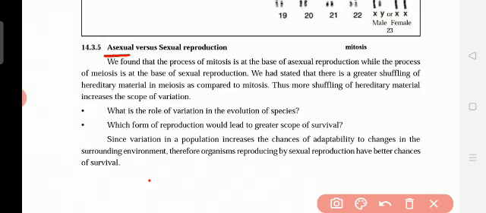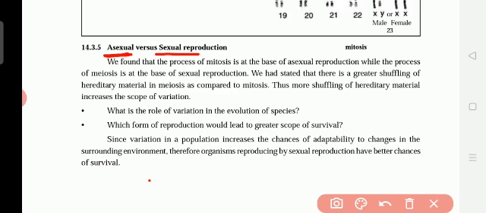But for this there is no need of both the pollen grains and the ovum, just one is enough. Single parent, mother or father. So it is called asexual reproduction. And sexual reproduction means it needs both male and female.